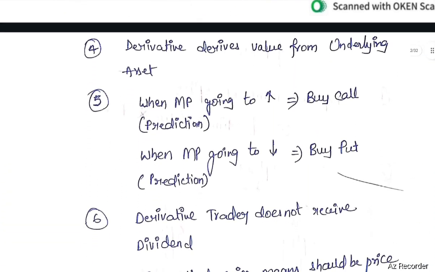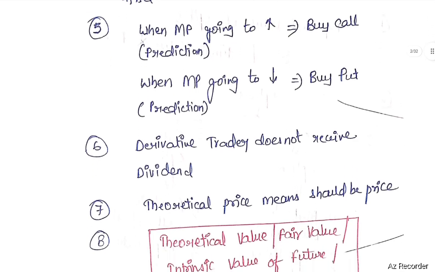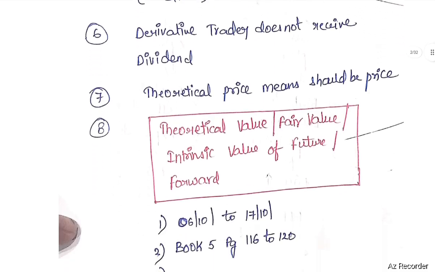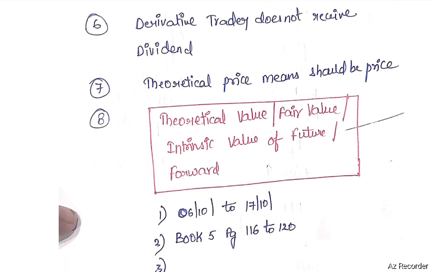Next, a derivative derives its value from the underlying asset. When the market price is going to increase, that is our prediction. If in the future the market price is going to increase, we will buy the call. When the market price is going to decrease, this is our prediction. If the market price is going to decrease in the future, buy put. If it is increase, buy call. If it is decrease, buy put. A derivative trader does not receive dividend.